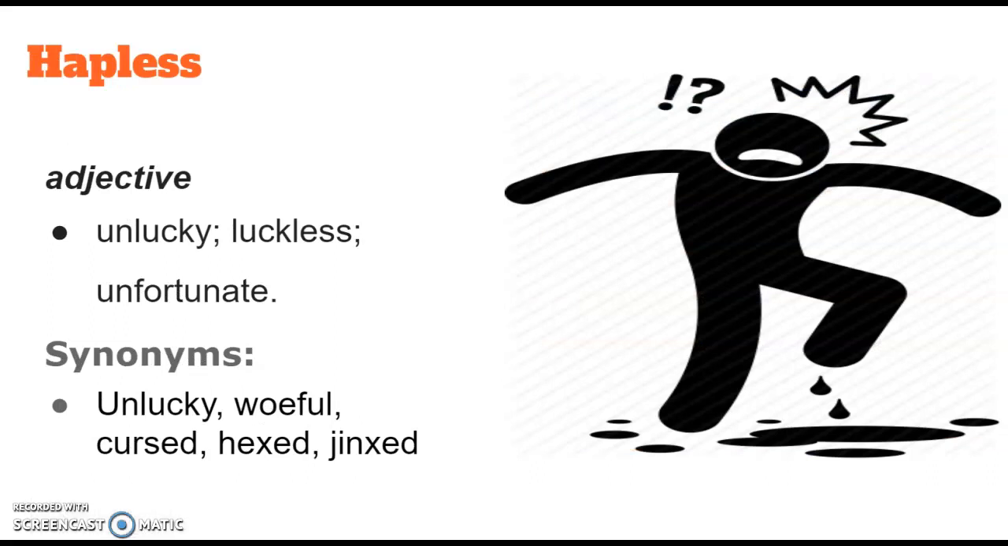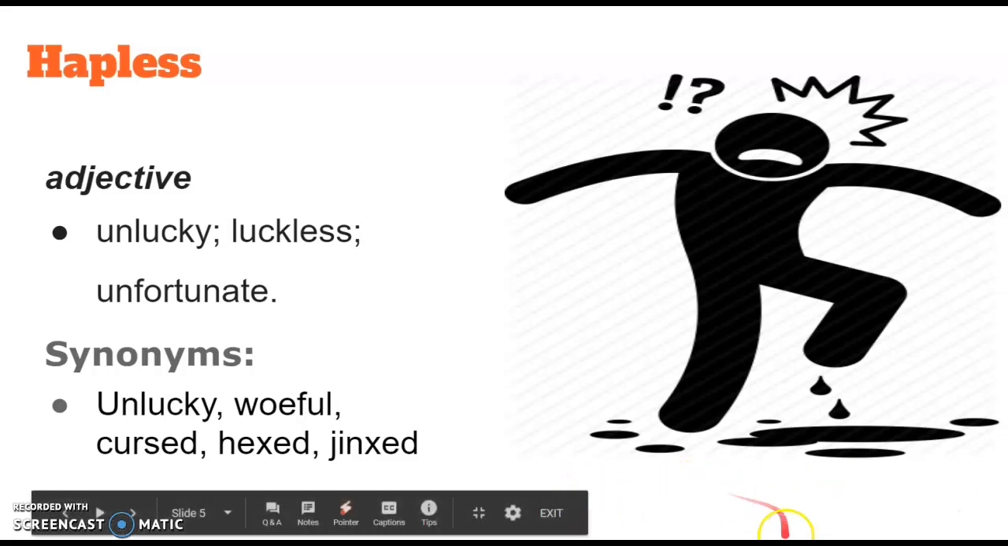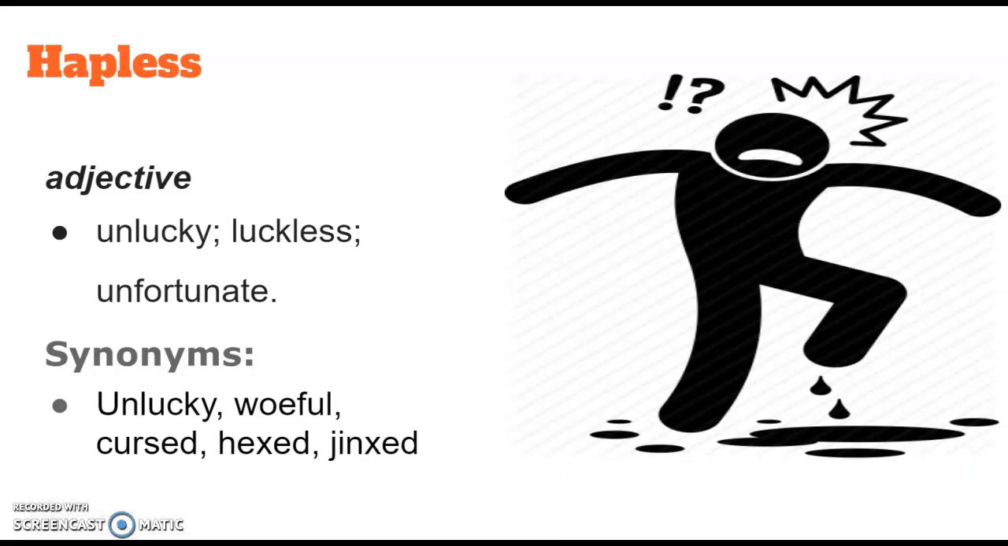Hapless. Now this is an adjective, so it describes something in a unique way. And so it means unlucky or luckless, unfortunate. So as you can see in this image here, someone has stepped in a puddle, or maybe it's more nasty than a puddle. It's some sort of nasty substance that this person has stepped in. They are very unlucky. Maybe they bought a brand new pair of amazing shoes and they just stepped in a pile of something terrible. So they would have been hapless in their experience.